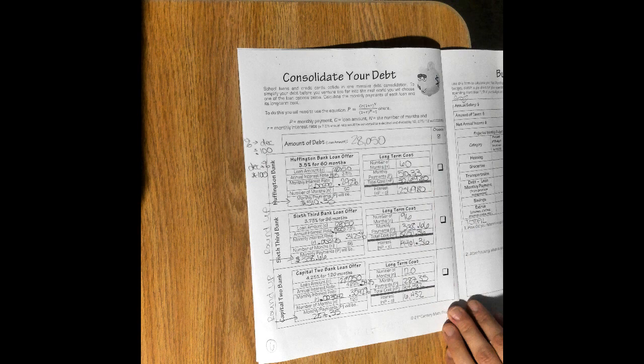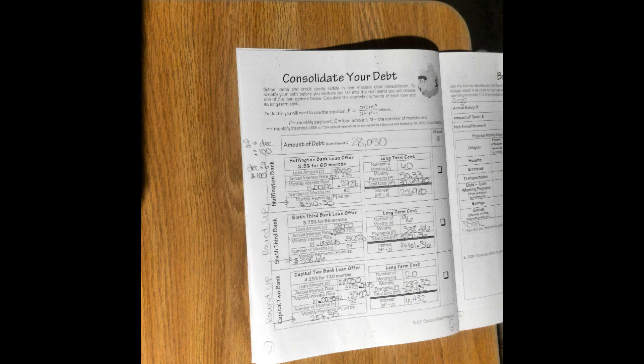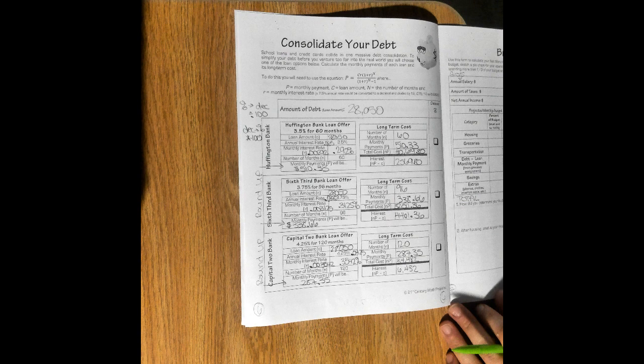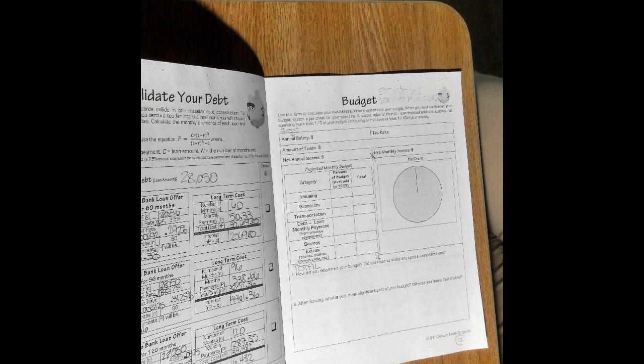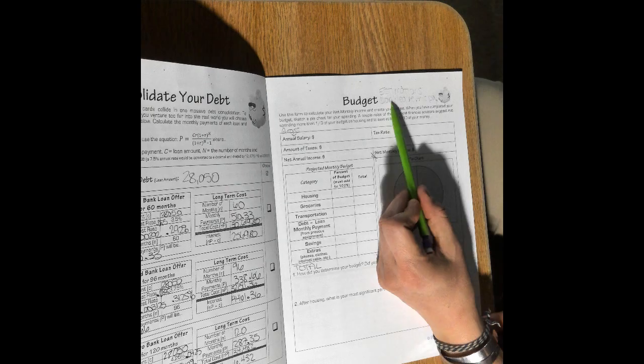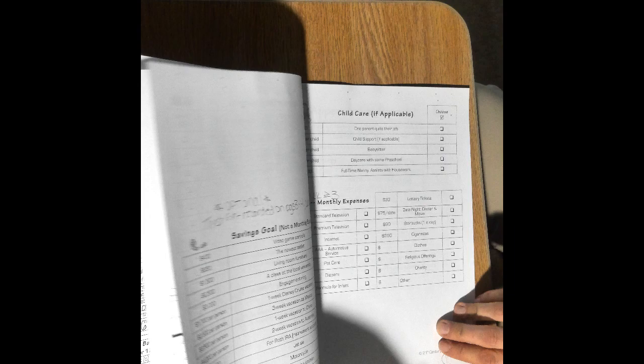We have consolidated our debt. I have not picked a bank yet, but I figured out what each of my payments would be, and now I need to create my budget and see which one of those debts will fall into my budget. And so I am not going to turn this page. I am going to stay on this page. This is my page of what I think is going to happen. At the top it says estimations. Don't leave this page. So you're not going to move forward, and you're not going to start looking at all these options yet. Stay here.